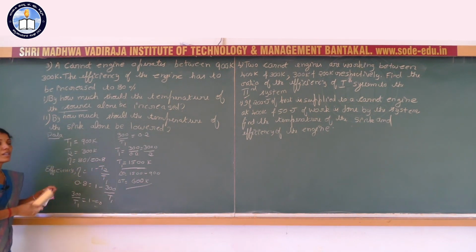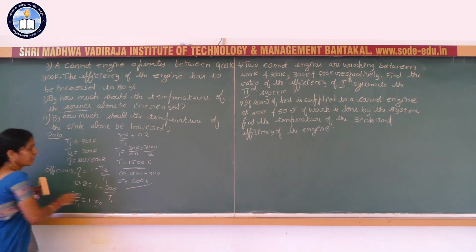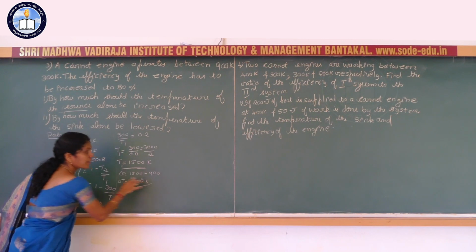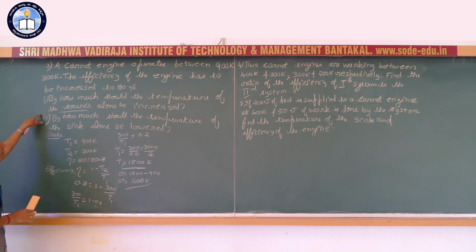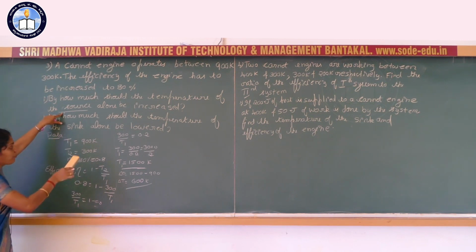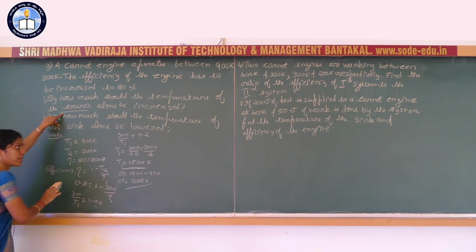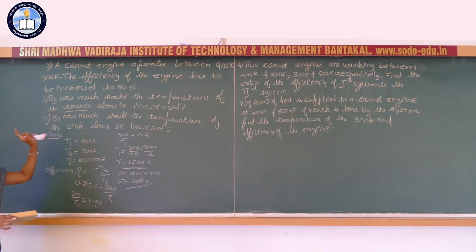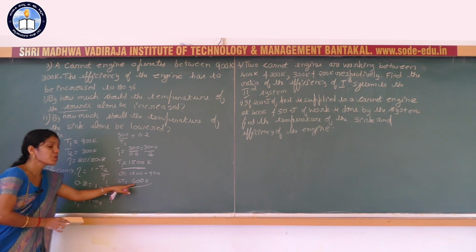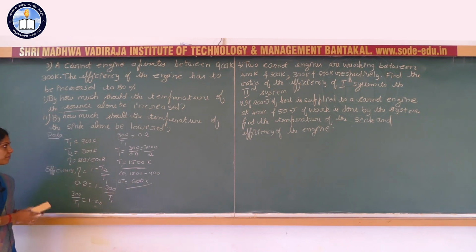That means the temperature of the source alone must be increased by 600 Kelvin. So by how much should the temperature of the source alone be increased to get 0.8? So to get 0.8 efficiency or 80%, the temperature of the source alone must be increased by 600 Kelvin.